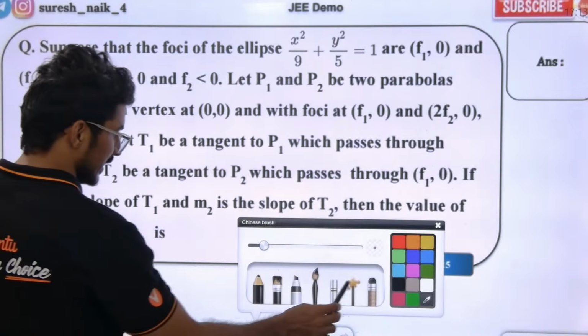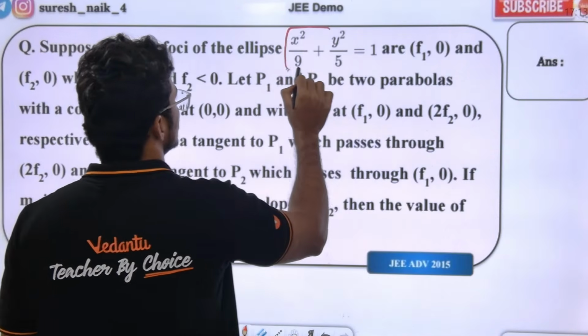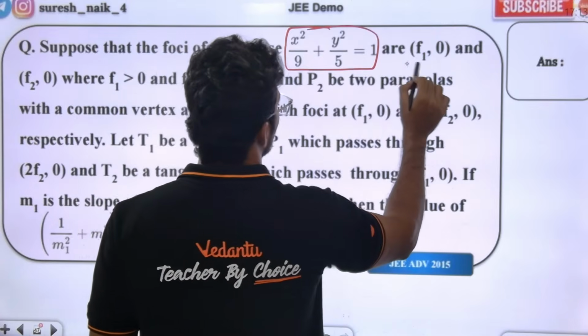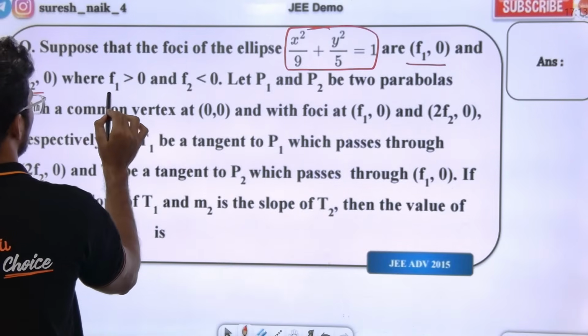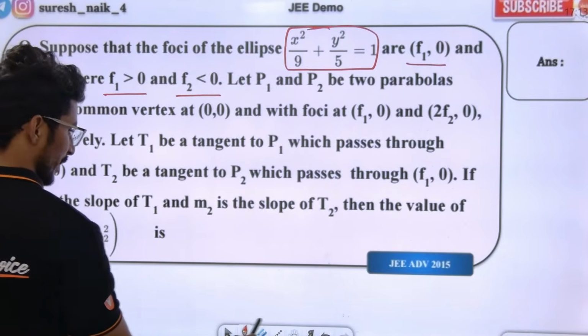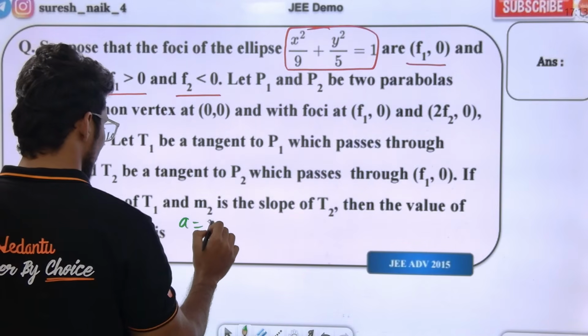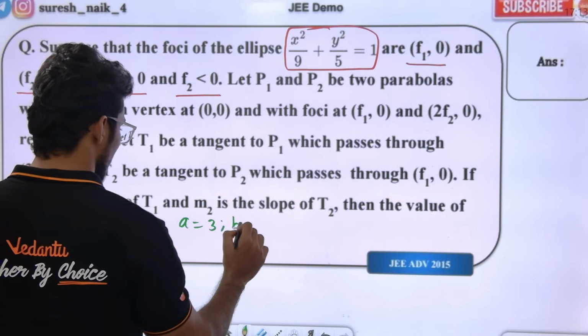Firstly, let us understand the data. Suppose that the foci of the ellipse are f1, 0 and f2, 0. f1 is greater than 0, f2 is less than 0. First, find the foci of the given parabola. So a value is 3, b value is root 5.